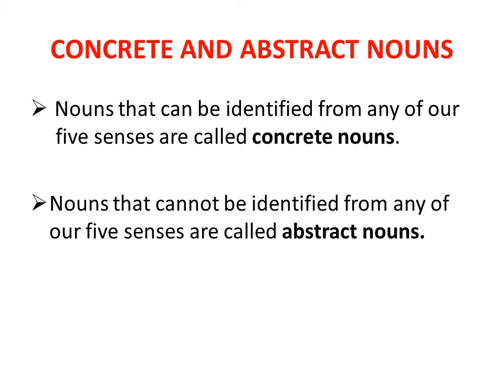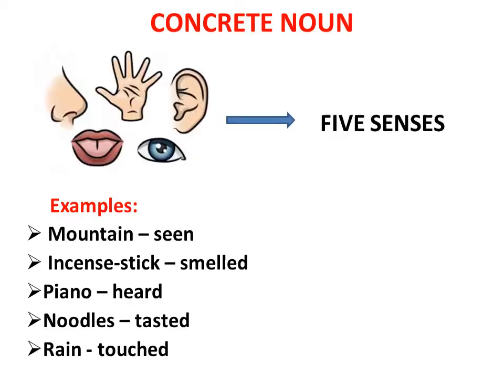Following are the definitions. Nouns that can be identified by any of our 5 senses are called concrete nouns. Nouns that cannot be identified by any of our 5 senses are called abstract nouns. Concrete noun: as I said, a concrete noun can be identified by the 5 senses. What are the 5 senses? Smell, sight, hearing, taste, touch.